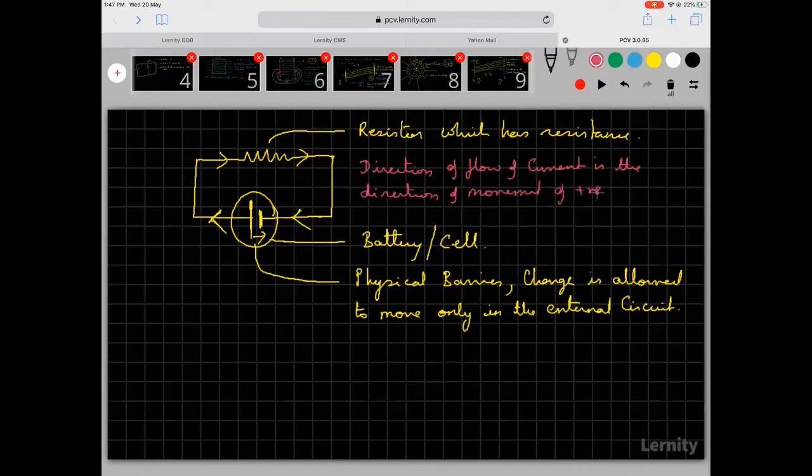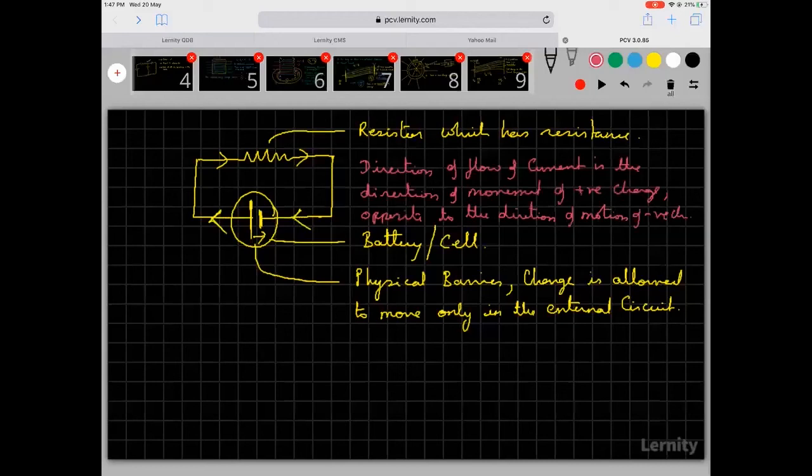But in reality, the positive charge doesn't move, only the negatives move. So it is opposite to the direction of motion of negative charge. Yeah, so this is what current is.